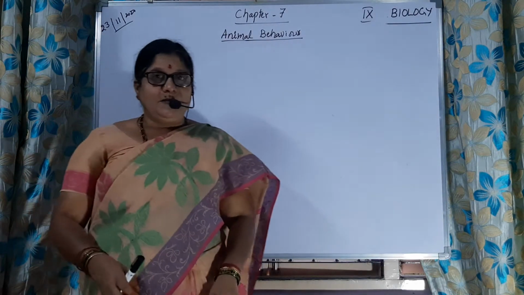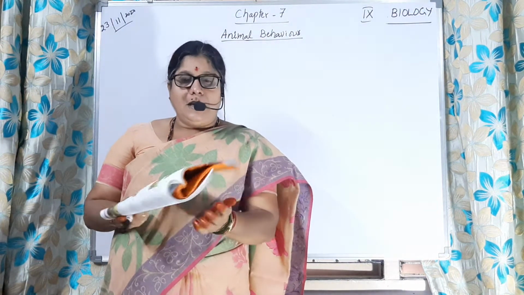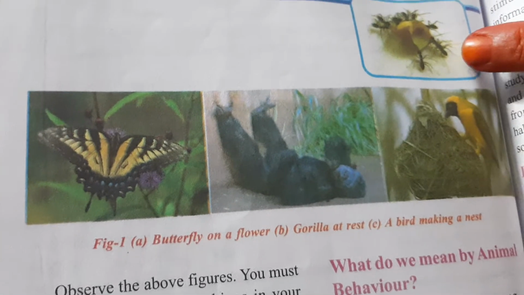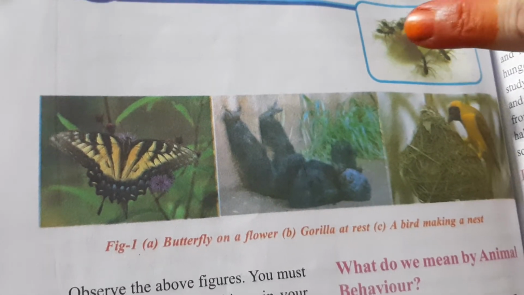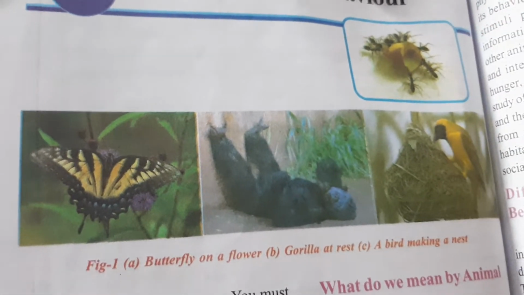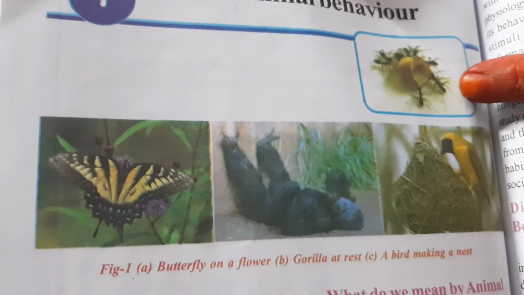So now some pictures which are given in the textbook I would like to show you, and you please give the answers. This picture you might have observed, so many ants collecting food, apple, maybe a fruit. So they are going to collect the food. Is it clear to you?